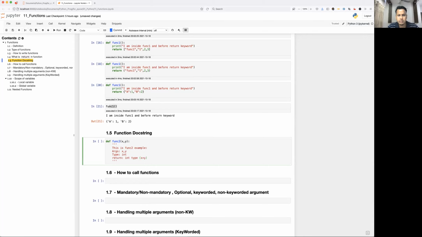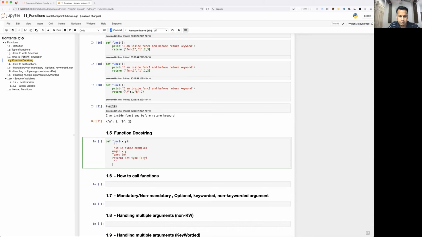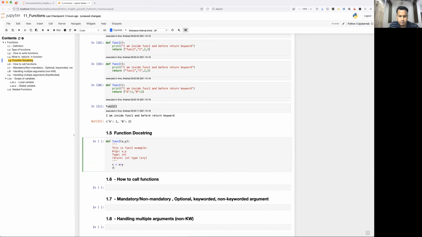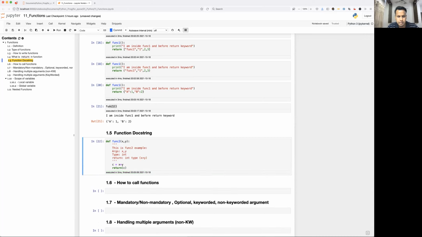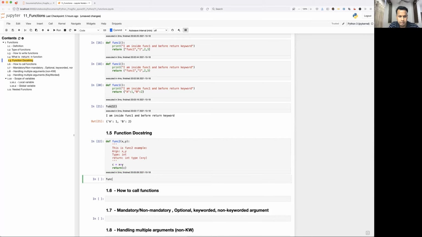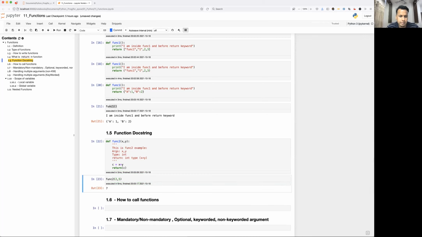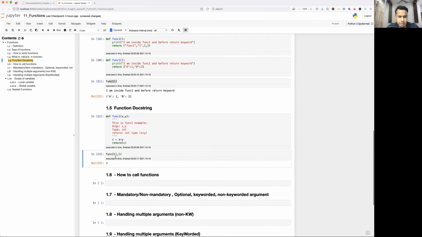Remember, the docstring is always going to be right after the definition of the function. After that you can put whatever statements you want. So I'm just going to use c equal to x plus y, return c. Now this is done, and let's call this function func2 and pass 2 plus 5. It has executed, but let's say the user wants to know what it does. The way I was using shift tab for an inbuilt function, I can use it for a user defined function also.